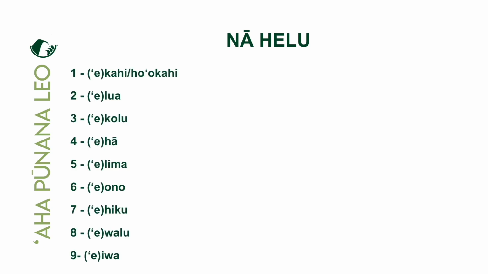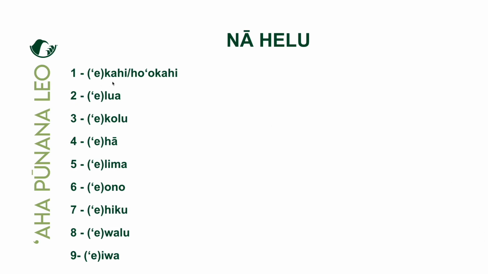Okay, nā helu, numbers. E kahi, e lua, e kolu, e hā, e lima, e ono, e hiku, e walu, e iwa. Yeah. We can see here that our e at the beginning of each word is in parentheses because the root of these words are actually, or these numbers are actually kahi, lua, kolu, hā, lima, ono, hiku, walu, iwa. But most times, especially when counting, we tend to put an e in front of our helu. Sometimes an a, yeah, a kahi, a lua, a kolu, a hā, a lima, a pēlā aku.